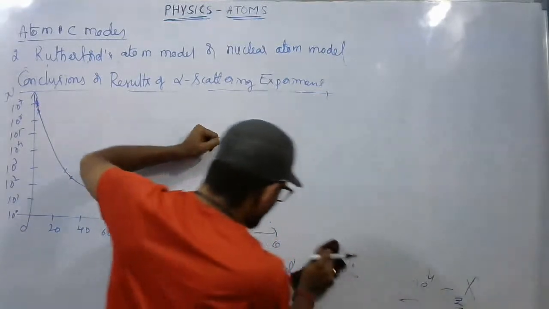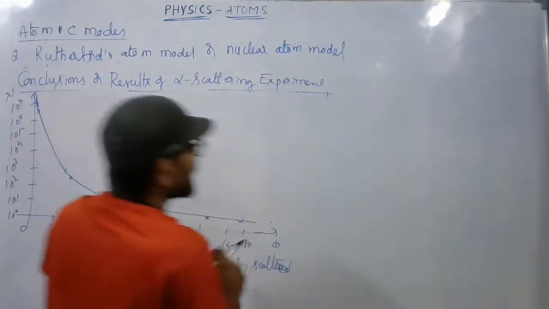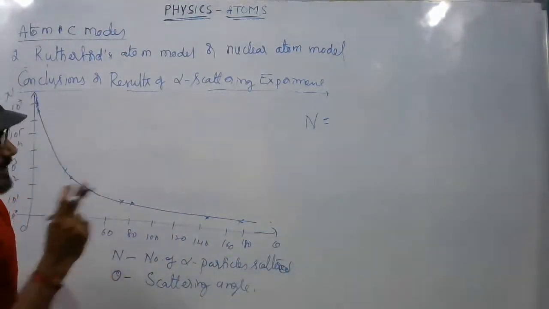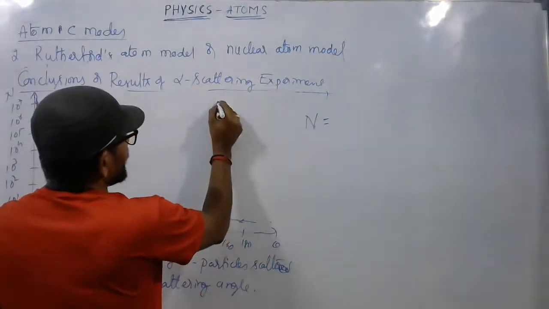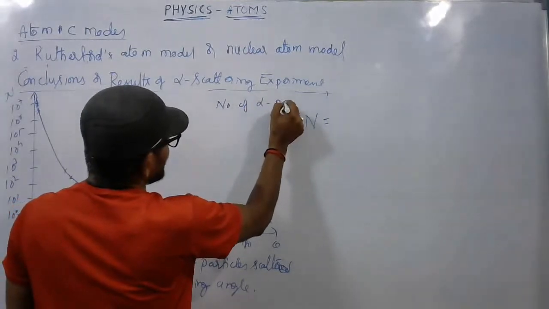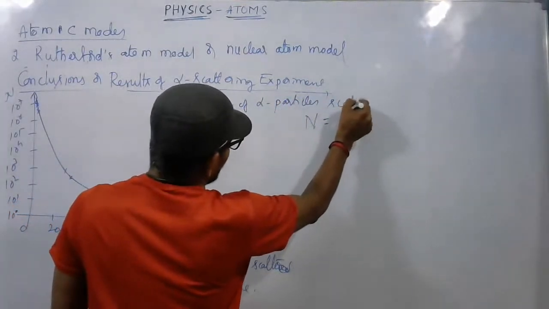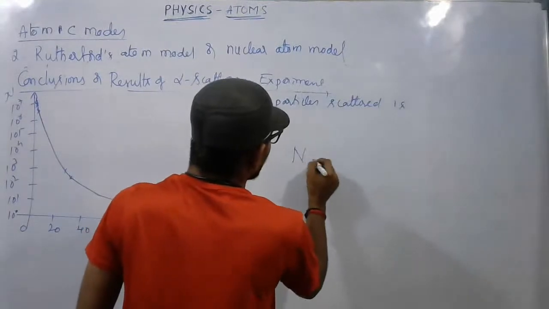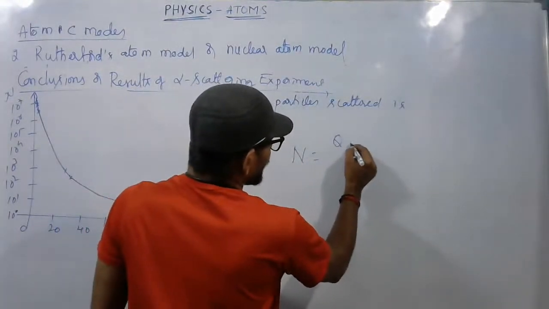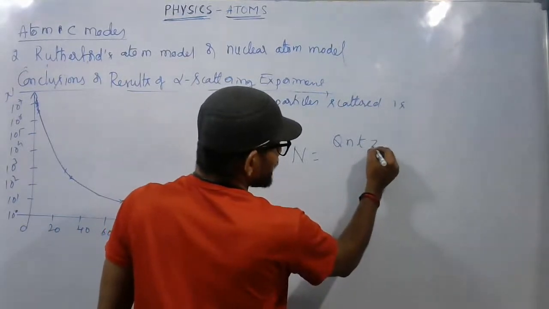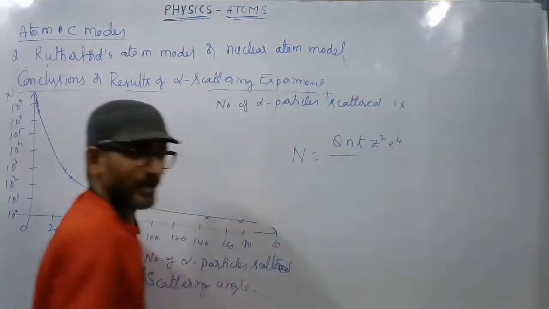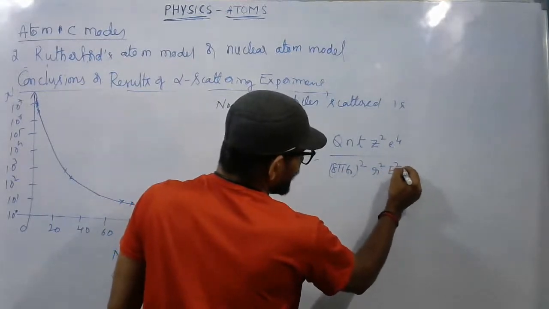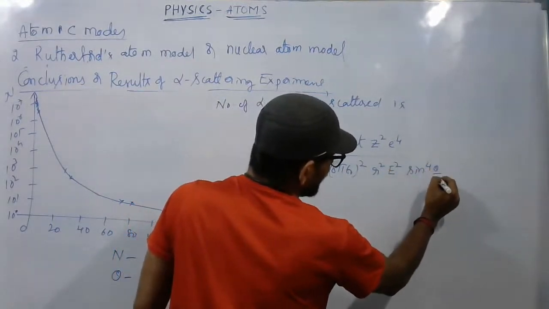It gives the number of alpha particles scattered: N is equal to Q n t Z squared e to the power 4 divided by (8 pi epsilon naught) whole squared into r squared E squared sin to the power 4 theta by 2.